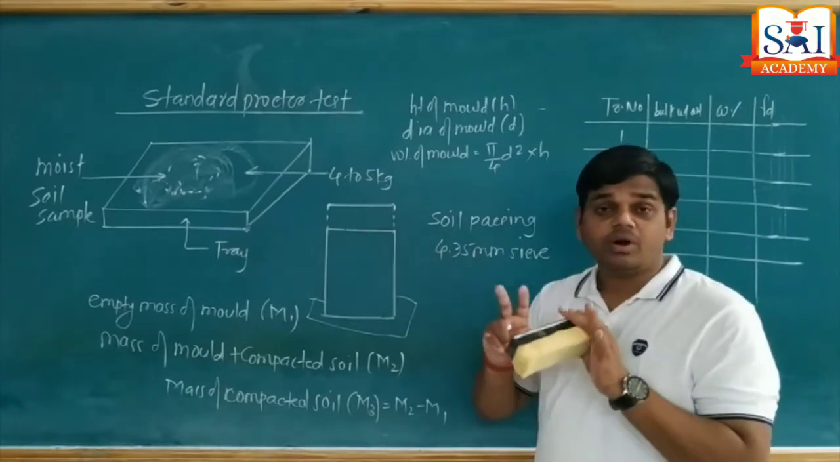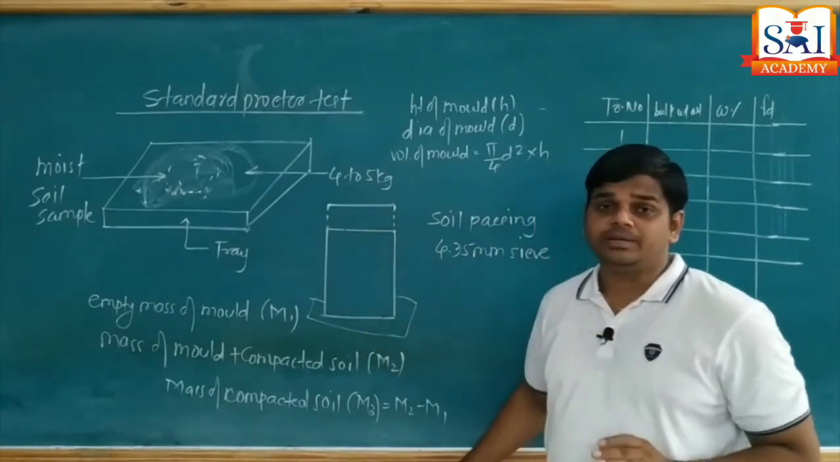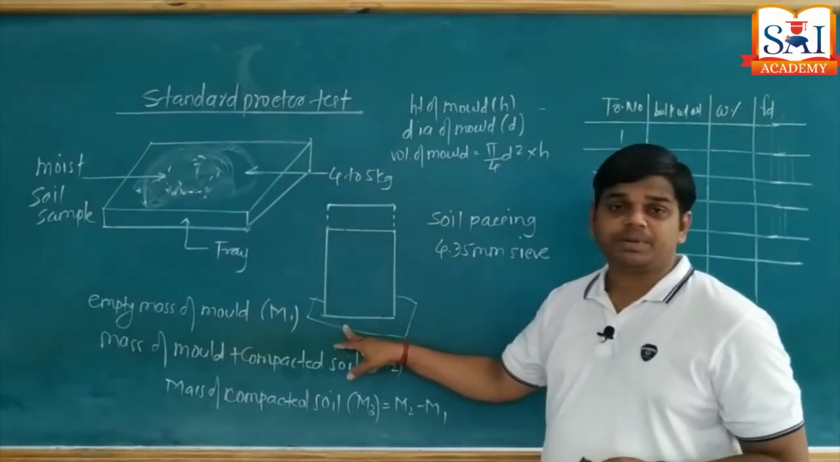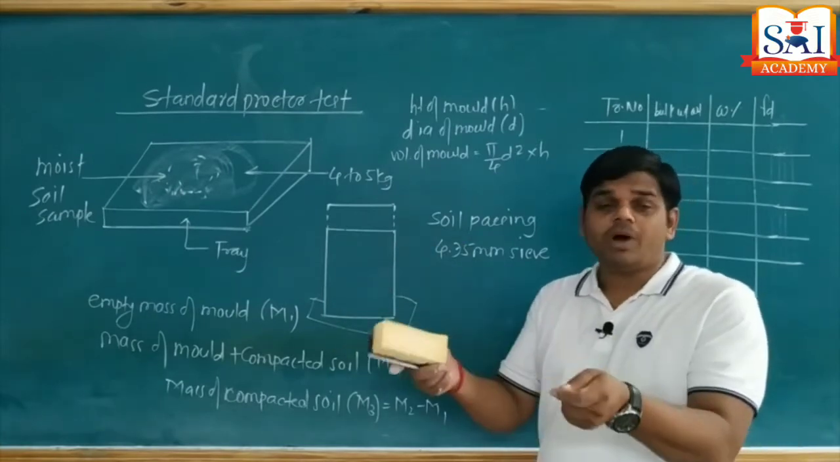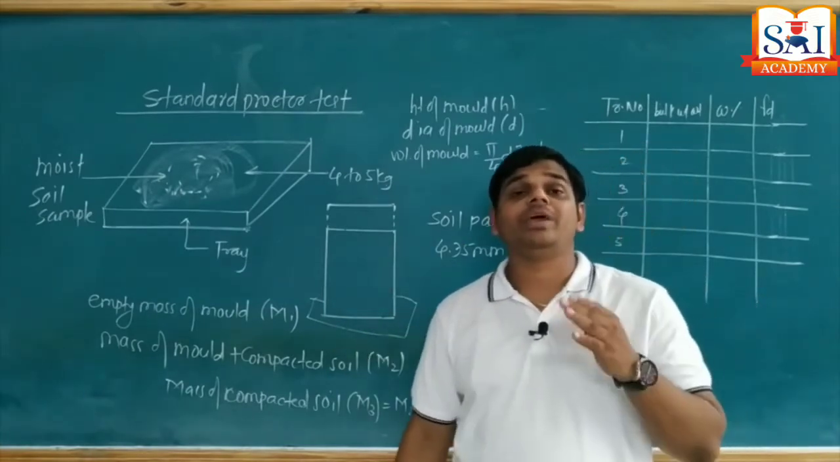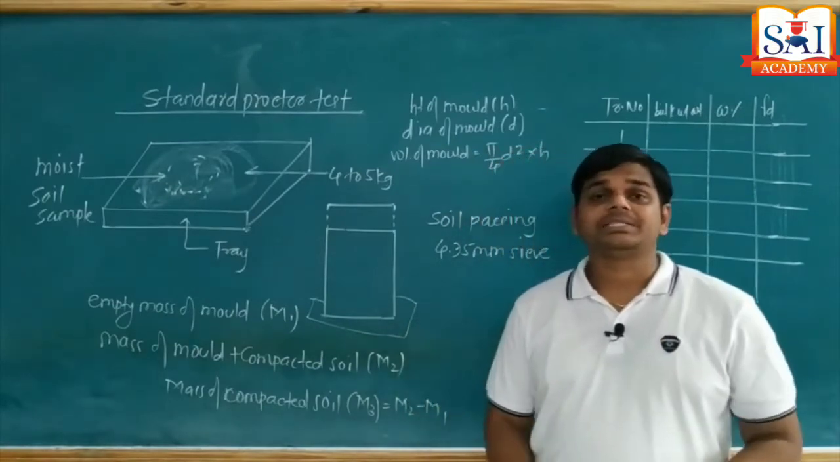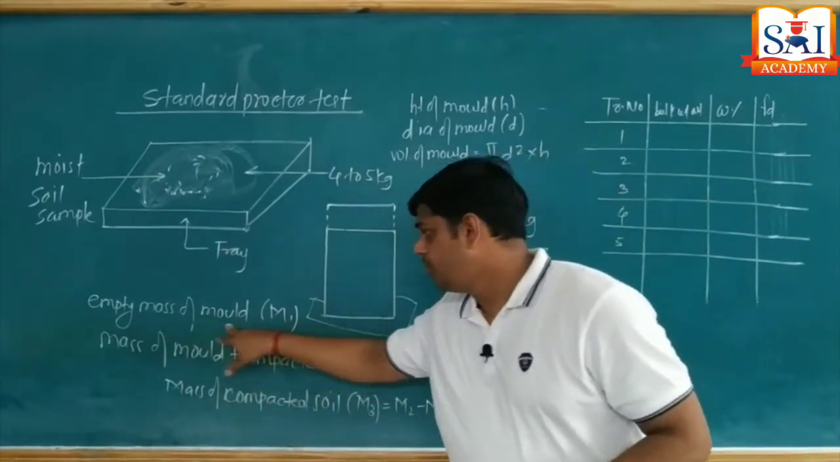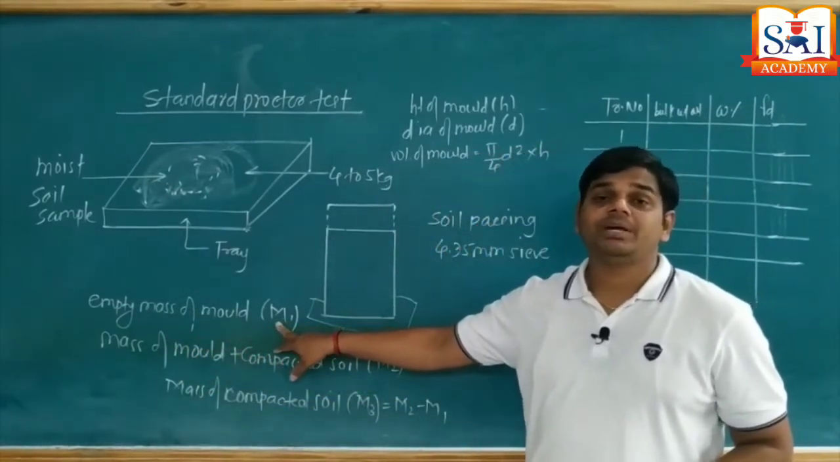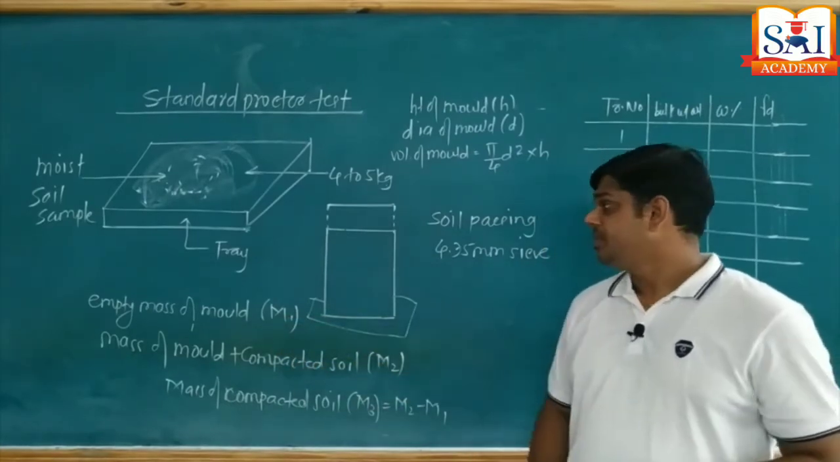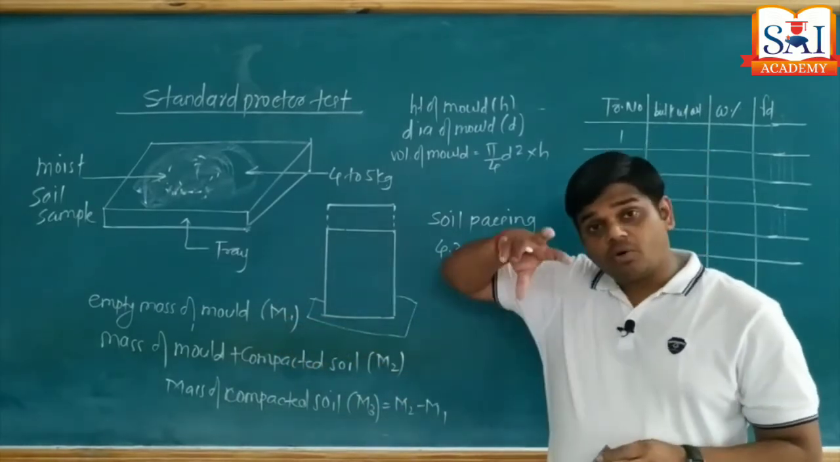Collar is kept outside. Only the mold and base plate. That assembly we are going to keep on the weighing machine, and that we call the empty mass of the mold along with the base plate. We denote it by M1.